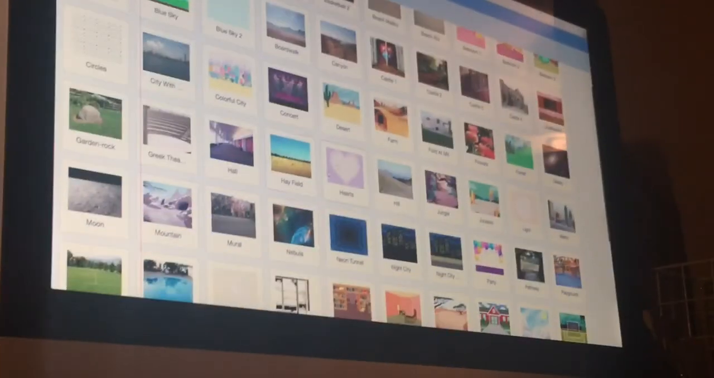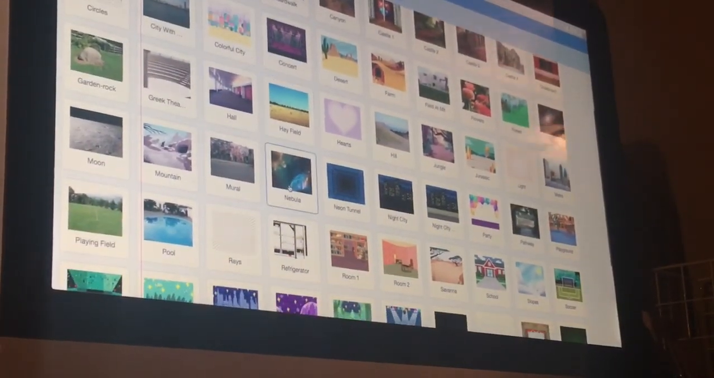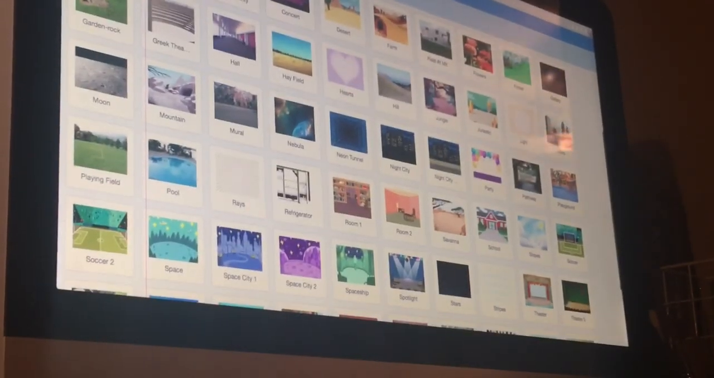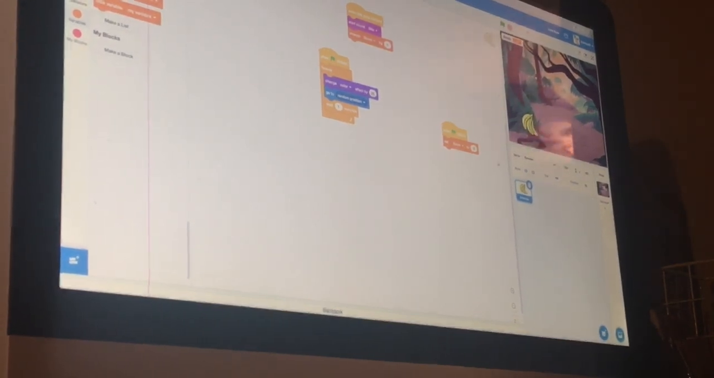So, which one should I choose? Maybe there's a jungle one because, yes, monkeys. There is jungles. That would look cool. Alright, so now you could move it anywhere you want.